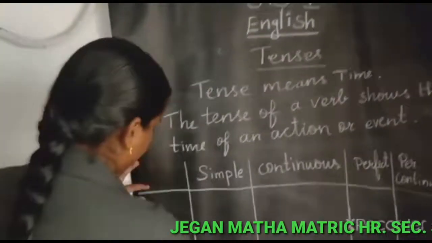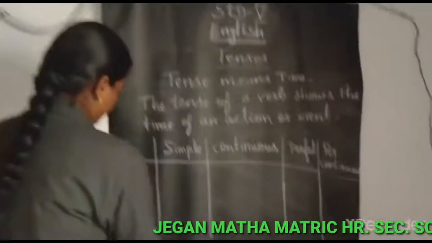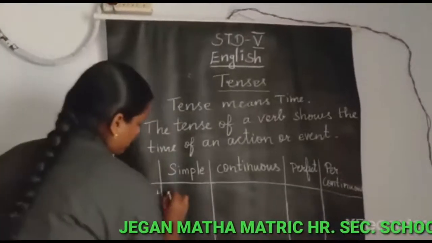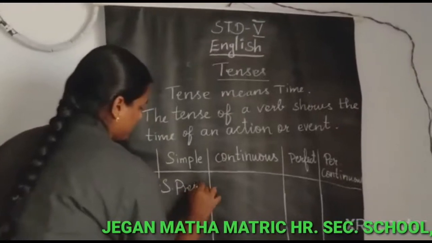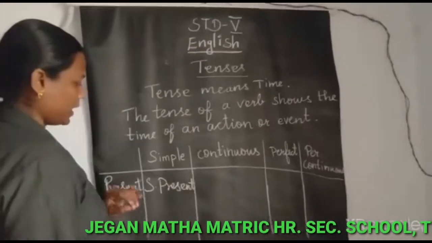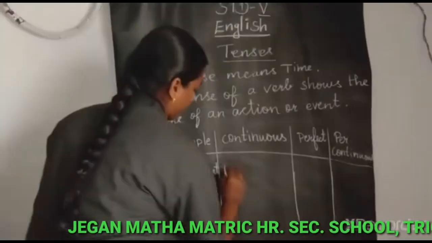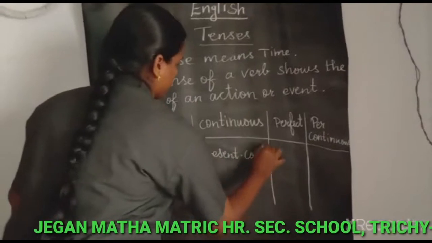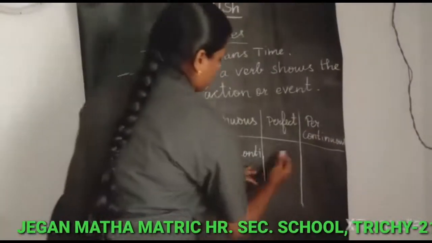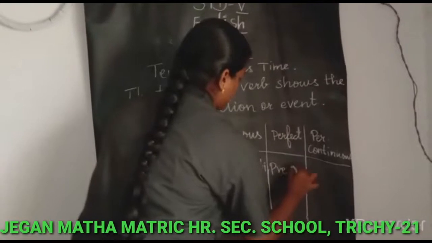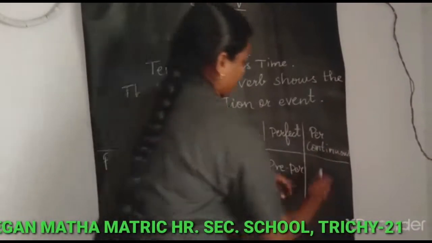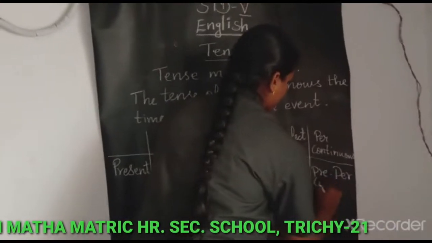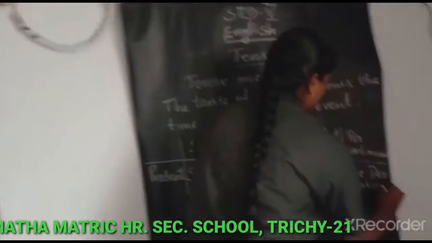The first one, present. In the present tense, we have simple present, present continuous, present perfect, and present perfect continuous.